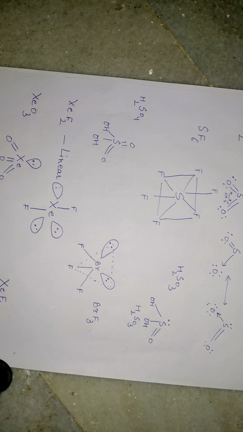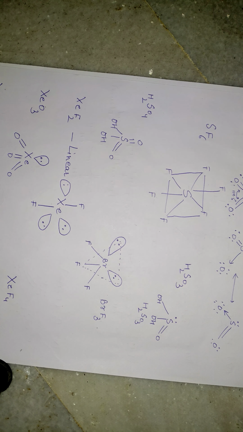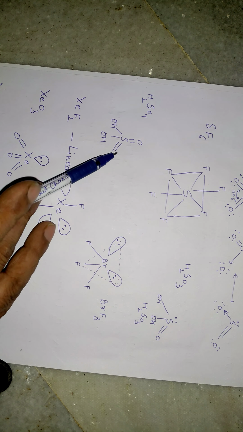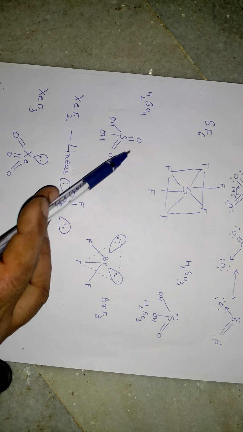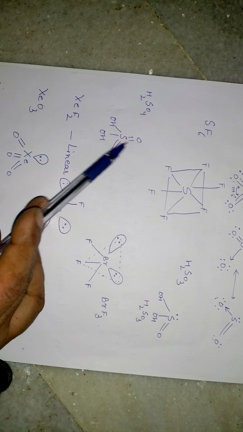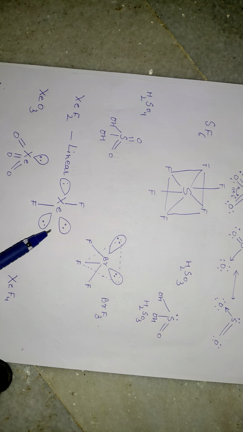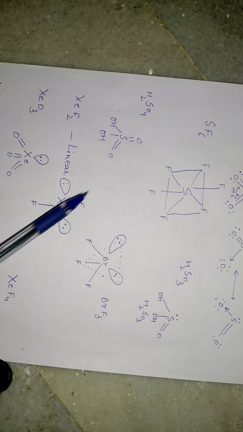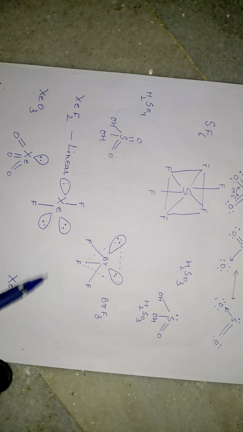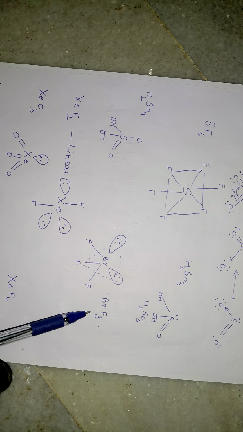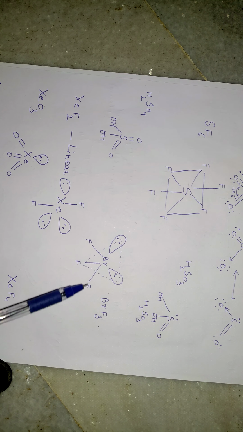Normally in your board exams a 2 mark question comes to draw the structure. This is sulfuric acid, H2SO4. Here you can see 2 double bonds between sulfur and oxygen and 2 hydroxy groups. Okay, at times students get confused about the structure after watching the molecular structure. So you need to write down these structures of different molecules of P block elements, BrF3.